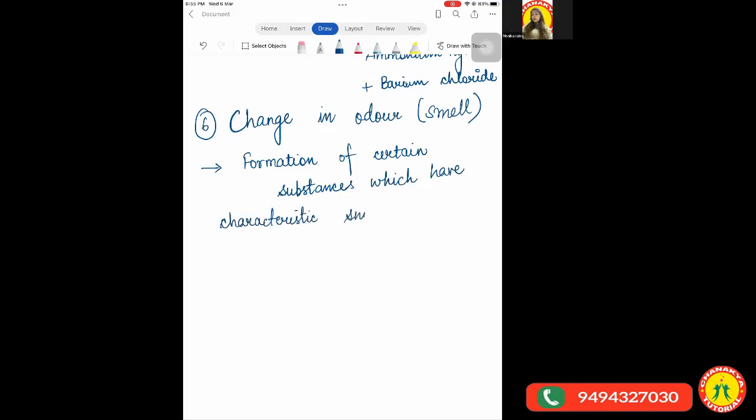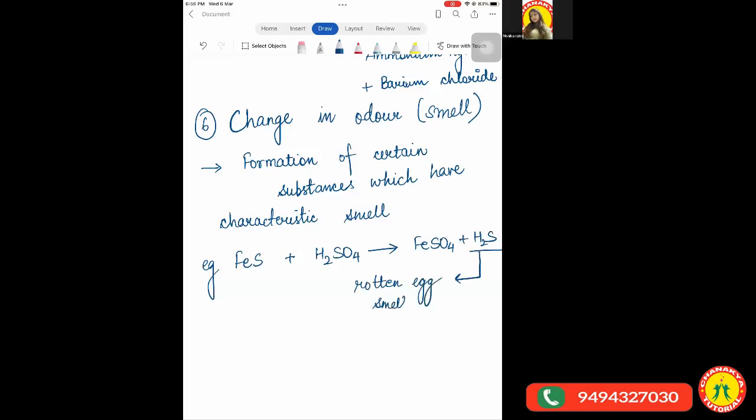For example, when iron sulfide reacts with sulfuric acid, it leads to the formation of FeSO4 plus H2S. This is a gas which has rotten egg smell. Then there are other reactions which have the formation of nitrogen dioxide. That has fumes. That's fine.